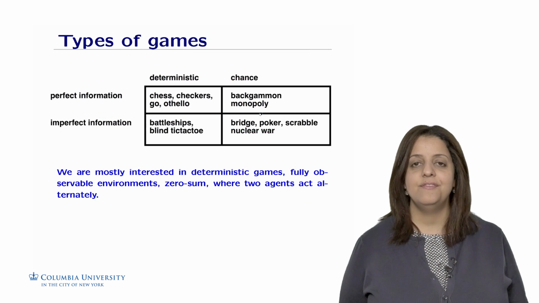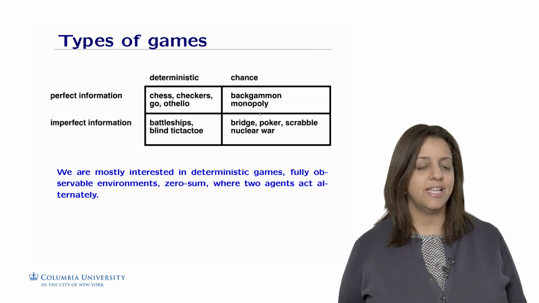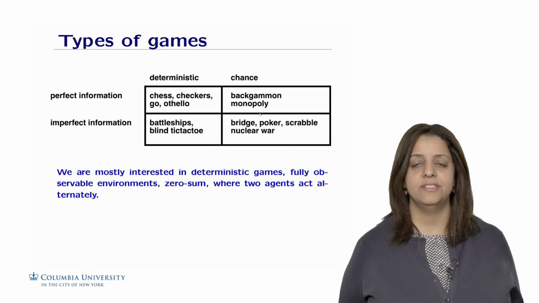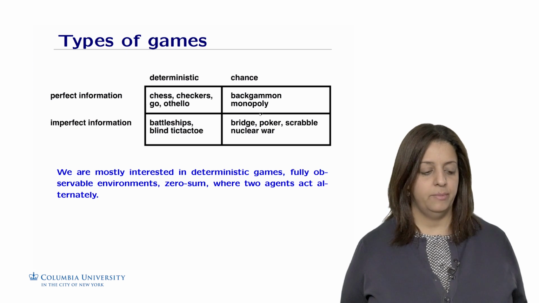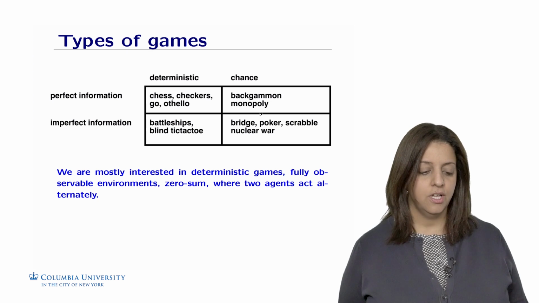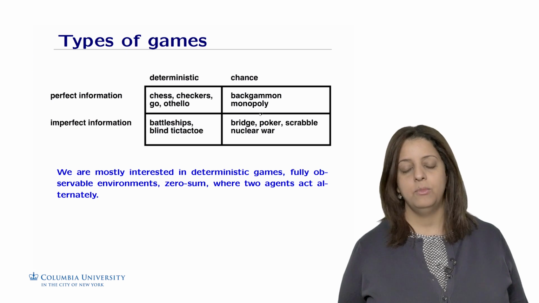So in AI, we classify games along different dimensions. For example, if in the game we have perfect information, such as looking at the whole board, we call it a game with perfect information, and this includes chess, checkers, Go, Othello, backgammon, and Monopoly.